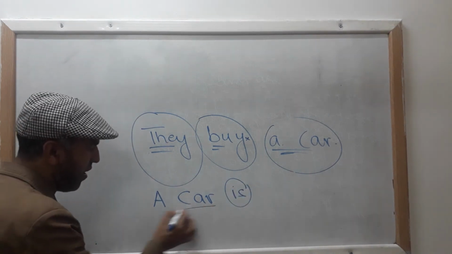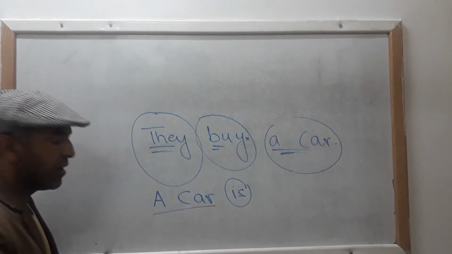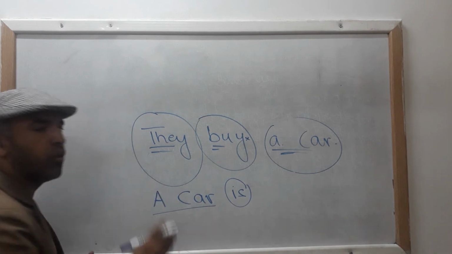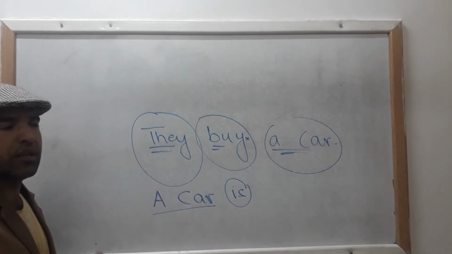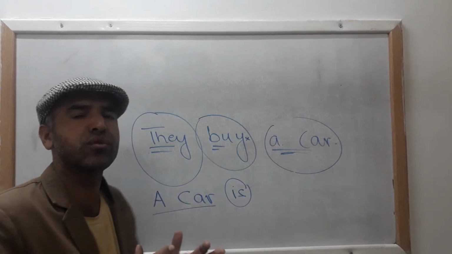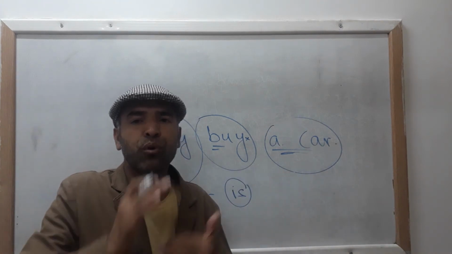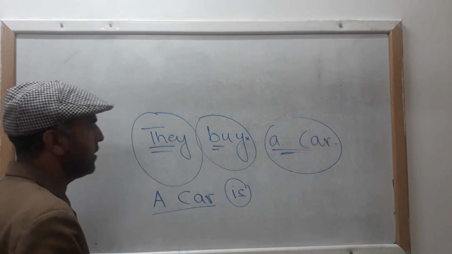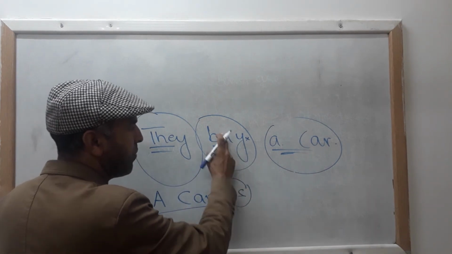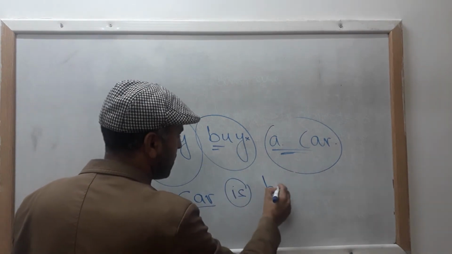Because a car, our subject, is singular. So this is called subject verb agreement in English. If your subject is singular, you will have to use singular verb. If your subject is plural, you will have to use plural verb. So a car is, now third form of verb.